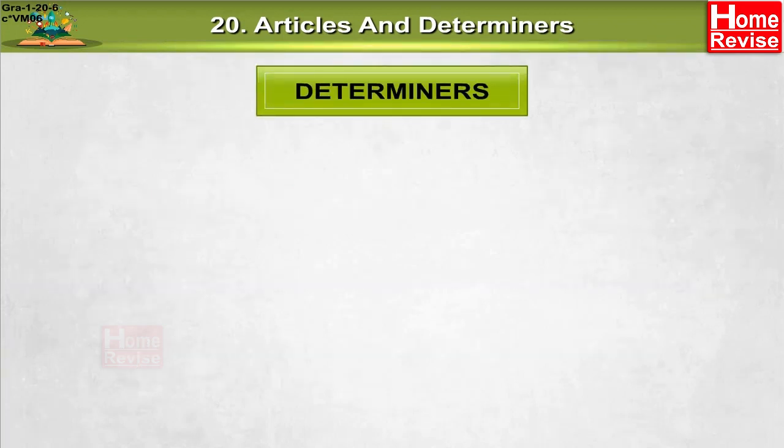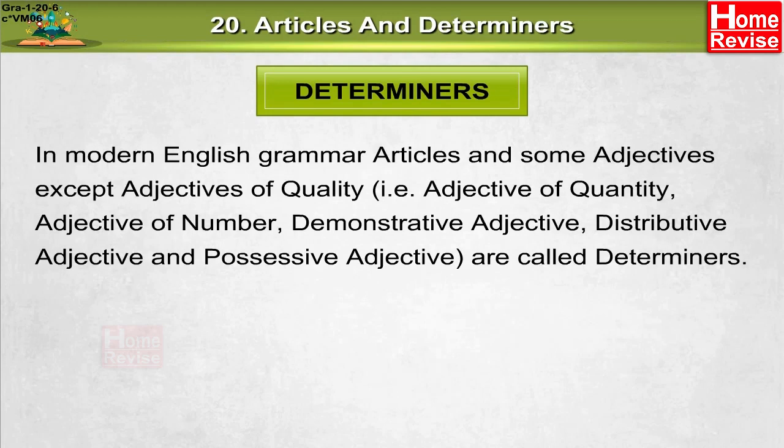Determiners. In modern English grammar, articles and some adjectives, except adjectives of quality, that is, adjective of quantity, adjective of number, demonstrative adjective, distributive adjective, and possessive adjective, are called determiners.